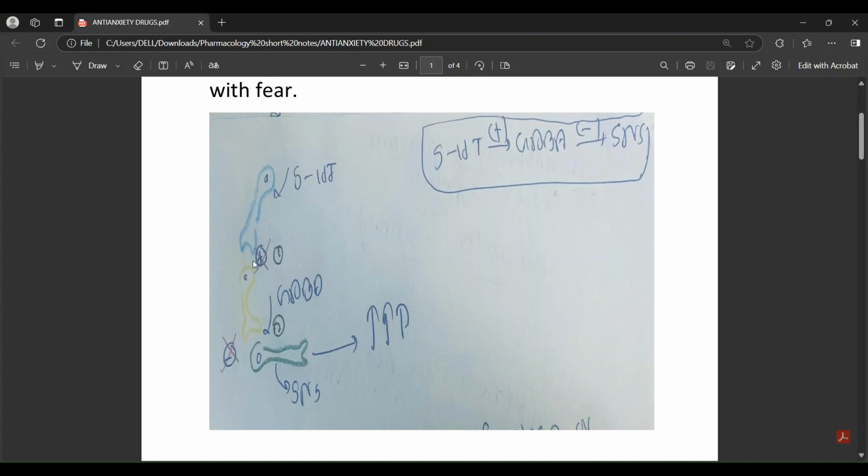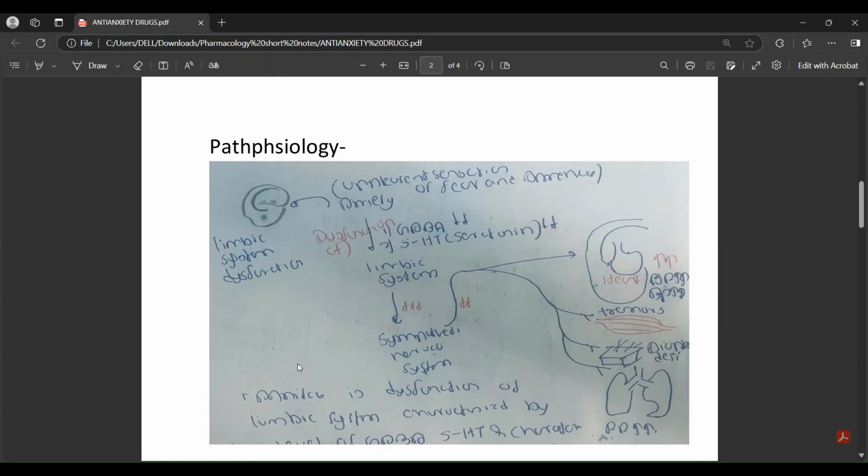So, we need serotonin and we need GABA. Serotonin binds with these GABAergic neurons and it will produce GABA. GABA, as we know, is an inhibitory neurotransmitter, and it will decrease the action potentials produced by the sympathetic nervous system. In anxiety, due to decreased serotonin, the GABA release in the second nerve synapse will be reduced. Due to that, sympathetic nervous system activity will be high.